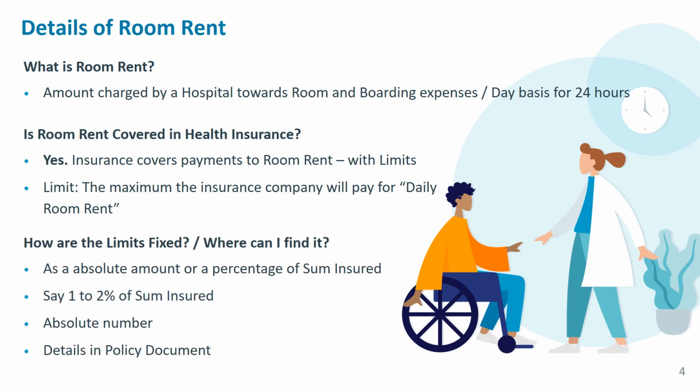So how are these limits fixed and where can I find them? There are two methods of fixing the limits. The first one is some percentage of your sum insured. Say if you have taken a 5 lakh policy cover, the company may provide 1% of the sum insured as the room rent limit. In that case, it is 5,000 rupees room rent per day. Or sometimes it could be an absolute number, saying that we can pay you 3,000 rupees, 4,000 rupees per day. This will be available in your policy document or the brochure, which you can always refer to.